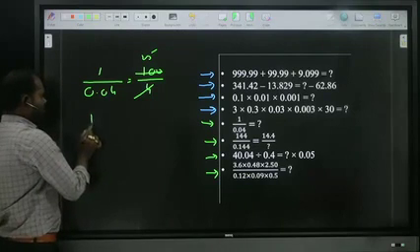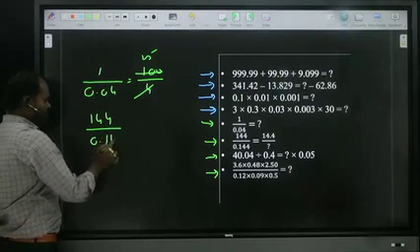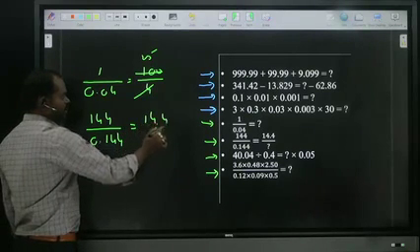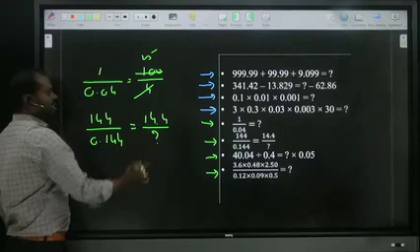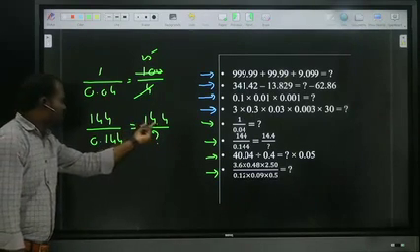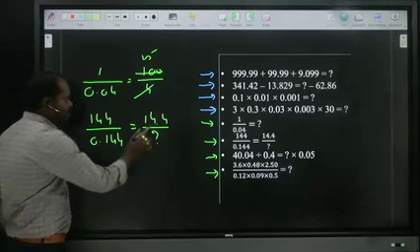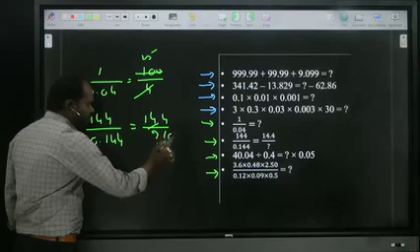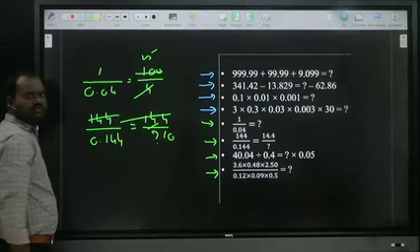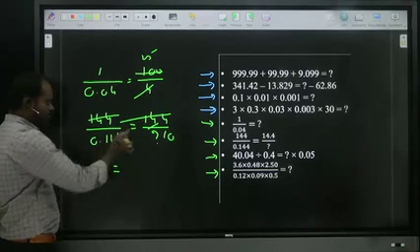Next question is 144 by 0.144 is equal to 14.4 by question mark. We can get the answer by so many ways, not only a single way. Now, 14.4 is exactly 10 times. Otherwise, if you remove the point here, you will get the 10. 144, 144 gets cancelled. Question mark take to this side, question mark is equal to